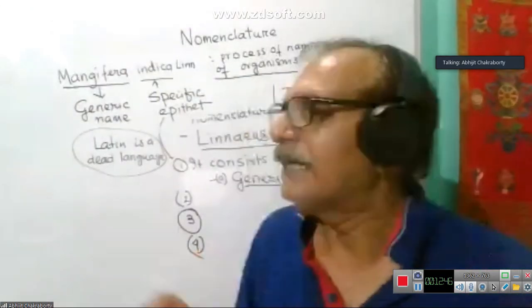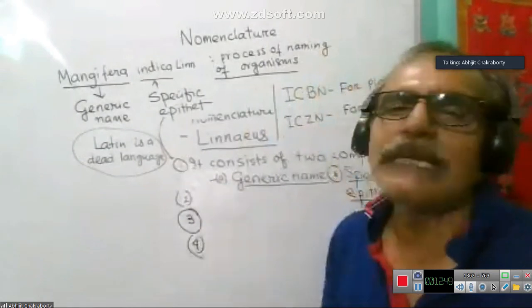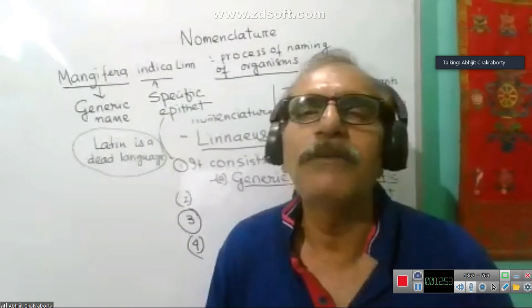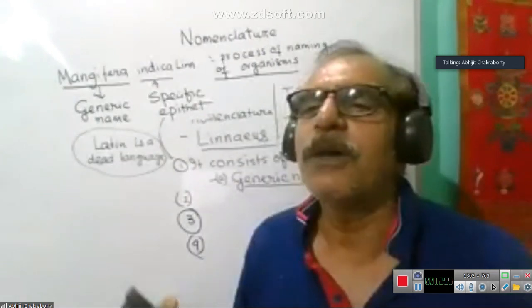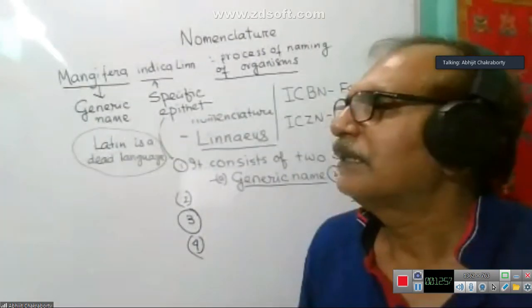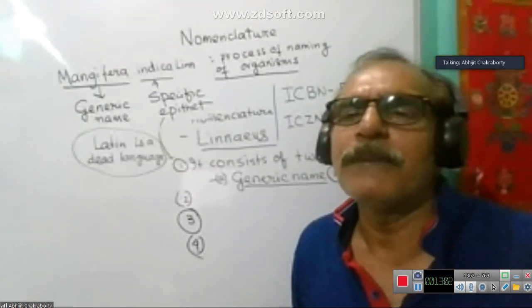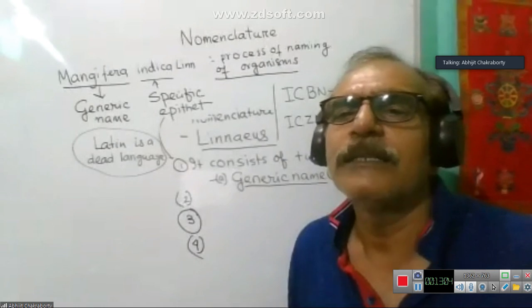I am repeating it again. Latin is a dead language, and in the case of a dead language, the possibility of change in the spelling pattern is not there.